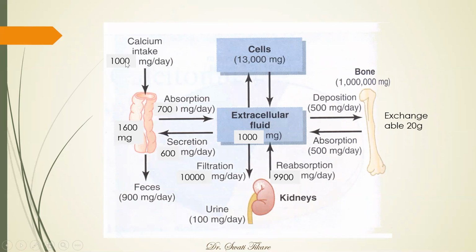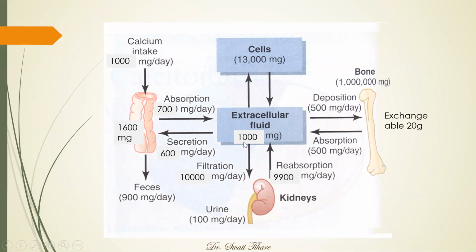So now if 1000 is coming as dietary intake and 600 is secreted, in total we have 1600 mg in the gut. Out of this 1600 mg, 700 mg is getting absorbed. So what is left? Around 900 mg is left. So this 900 mg is actually excreted in feces every day. Okay. So out of 1000 mg, literally 900 mg is getting excreted through the feces.